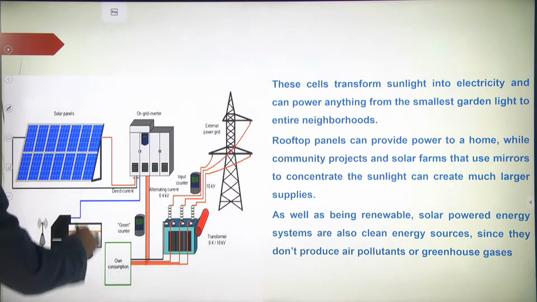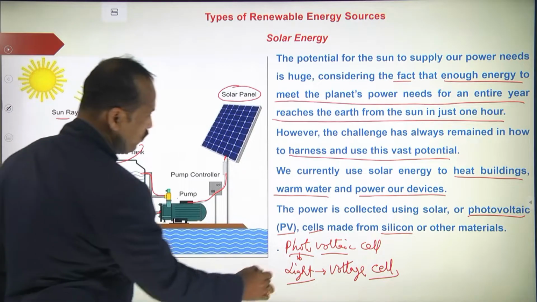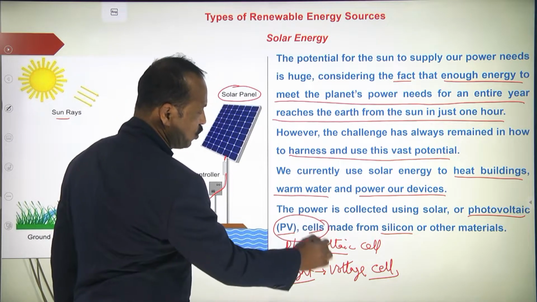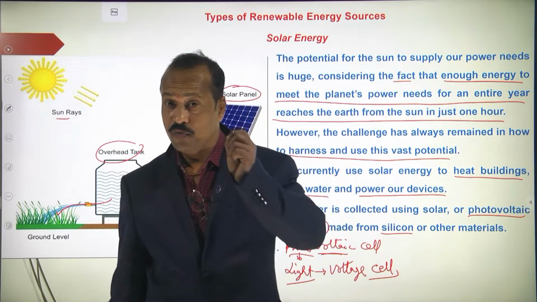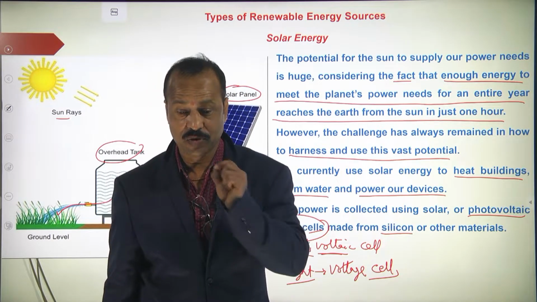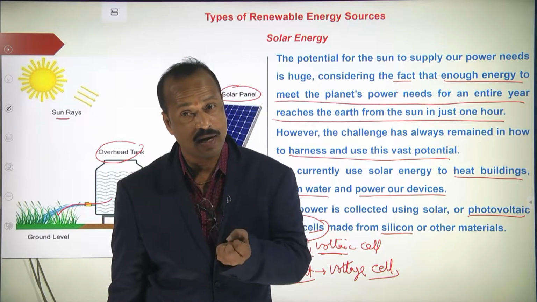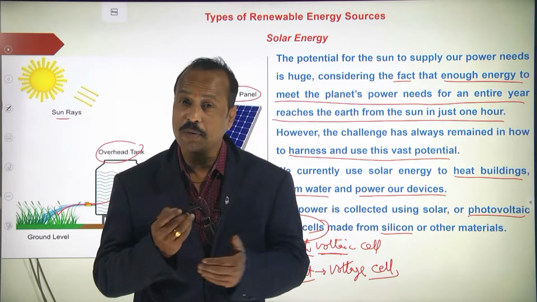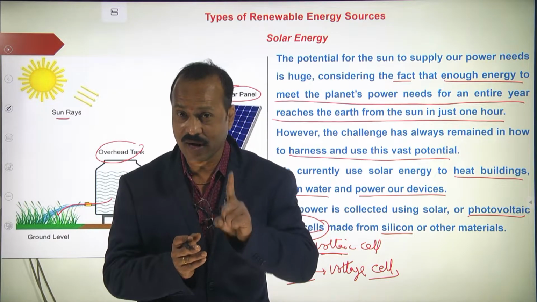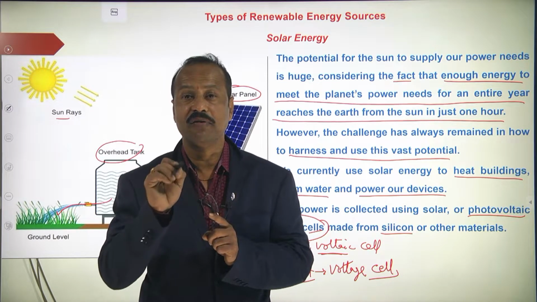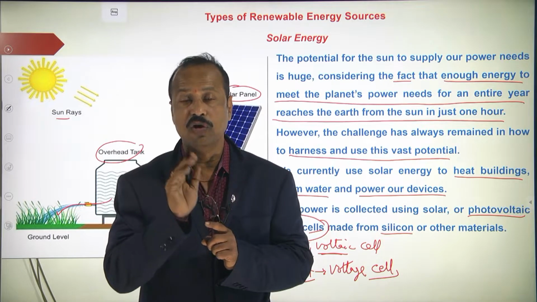So in the previous slides we were discussing the photovoltaic cells, no? Photovoltaic cell means what? Photo means light. Take photosynthesis: photo means light, synthesis means preparation. So plants prepare their food in the presence of light, and that process is called photosynthesis.